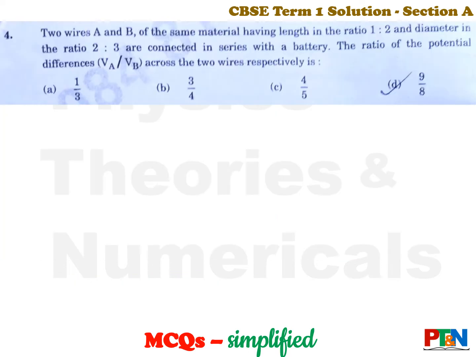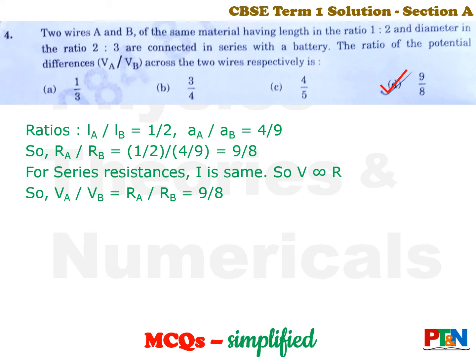Next question, question number 4. Two wires A and B of the same material have a given ratio of lengths and ratio of diameters. They are connected with a battery. You need to find the ratio of the potential difference across the two resistances. This is a class 10 level question. So let's see the solution. The answer is option D, that is 9 by 4.